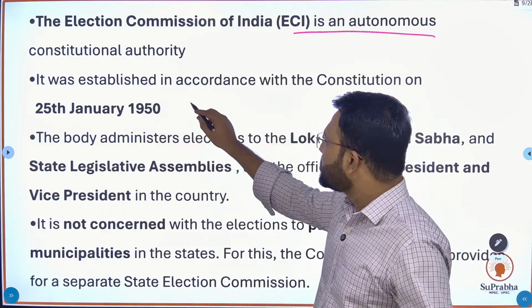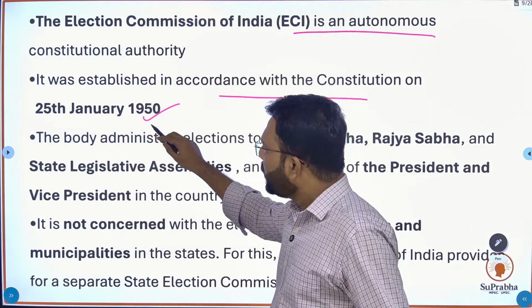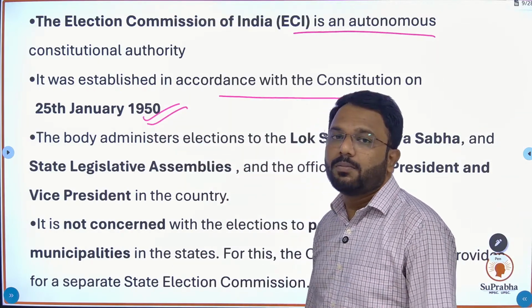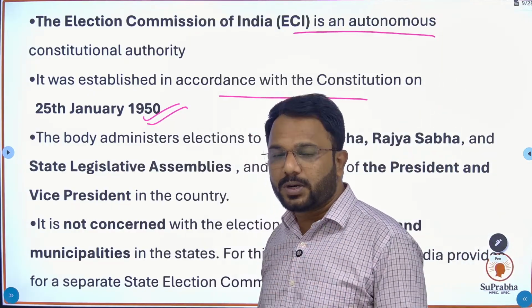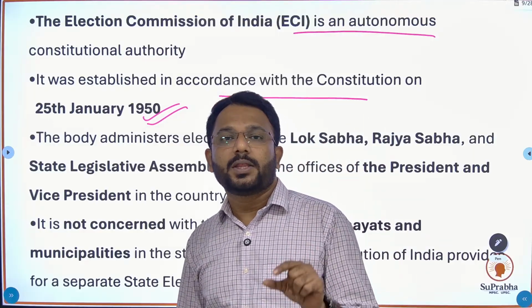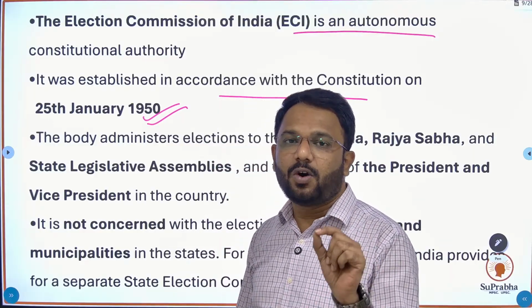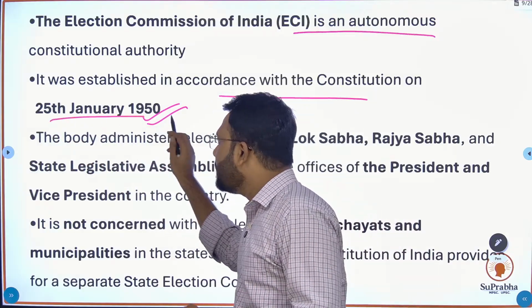It was established in accordance with Constitution of India on 25th January 1950. Many a times the Commission has asked this question about Election Commission, about Attorney General and many other constitutional or non-constitutional bodies, that on which date this office came into existence. So the ECI came on 25th January 1950.